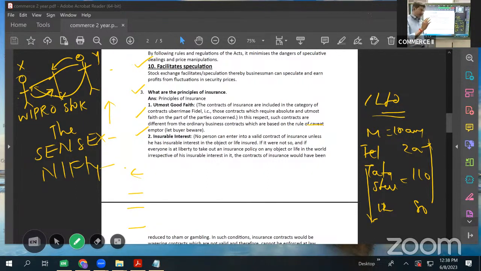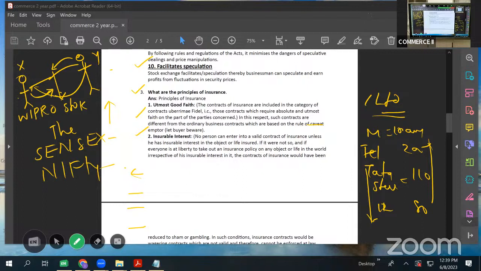है ना? तो स्पेकुलेशन होना जरूरी है, but as I said, speculation कैसे होना चाहिए? By fair means, by transparency, by fair means, right? So lastly, a stock exchange facilitates speculation also. Okay.